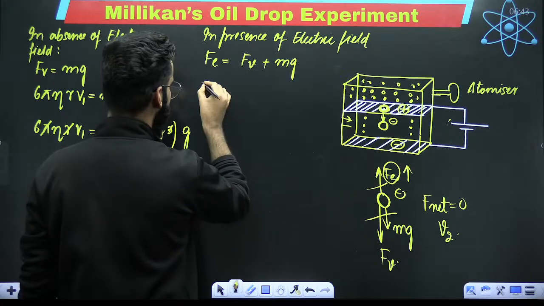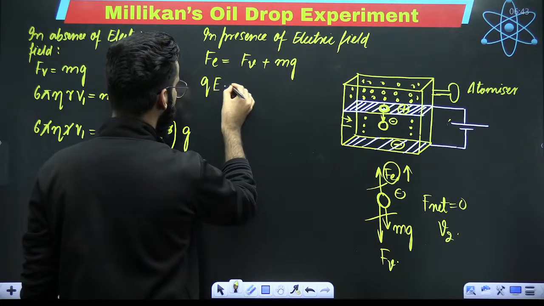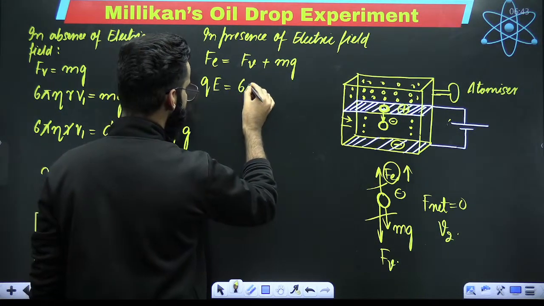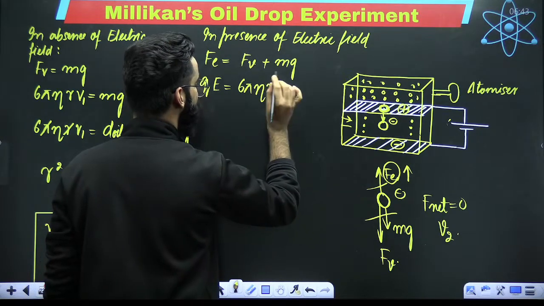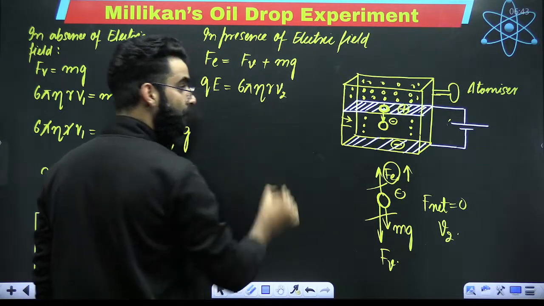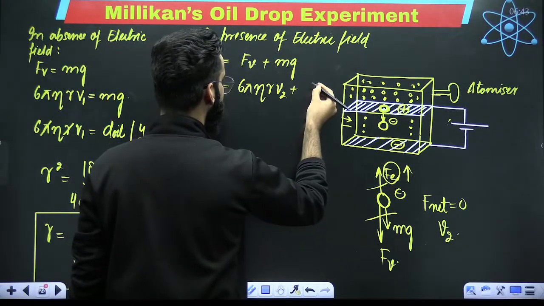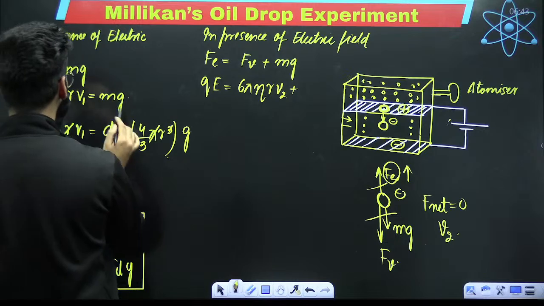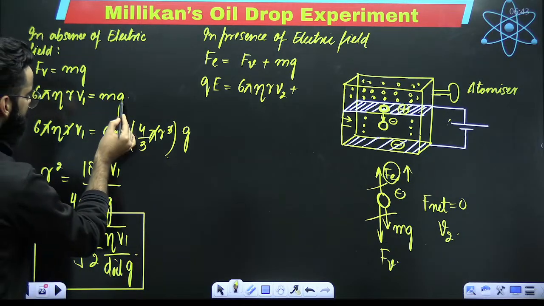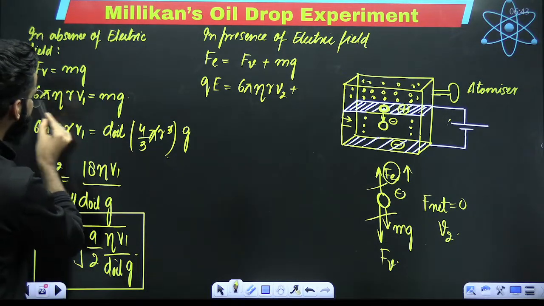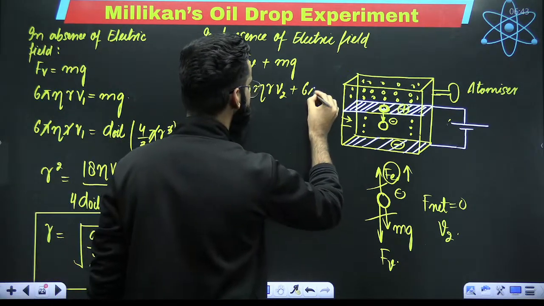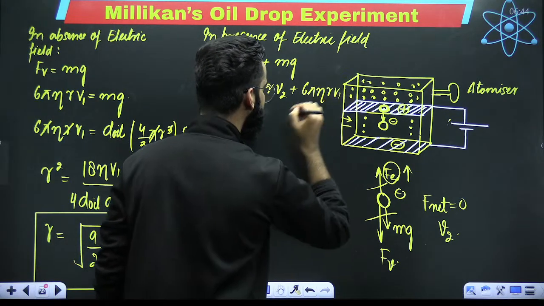Now, what is Fe? It is the electrical force, which is charge multiplied by electric field. Viscous force is going to be 6 pi eta r. Should I write V1 or V2? I'll write V2. Perfect. In presence of electric field. Plus what? Plus mg. Already you know mg, it's a constant. M is constant, g is constant. mg will be equal to 6 pi eta r V1. So this is 6 pi eta r V1.